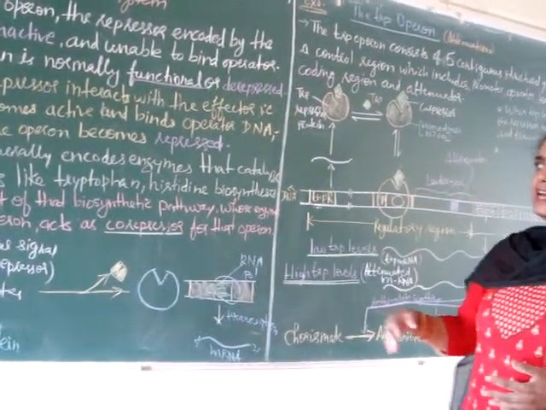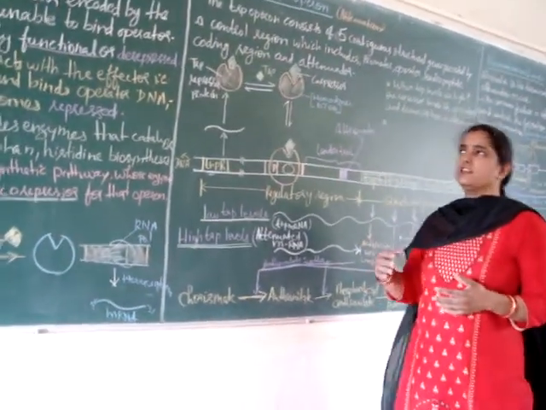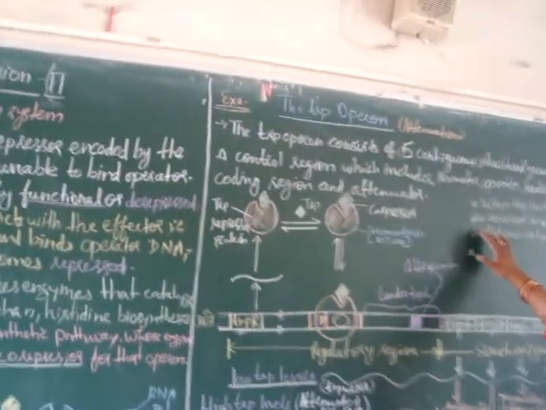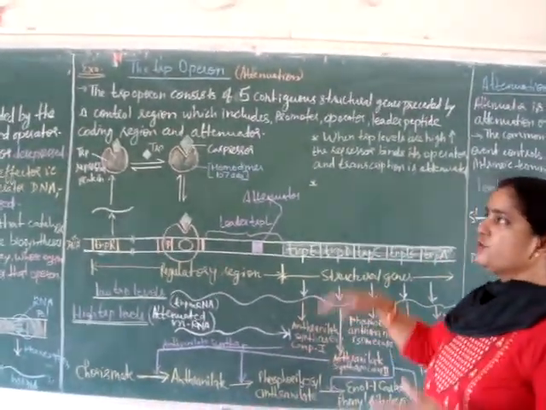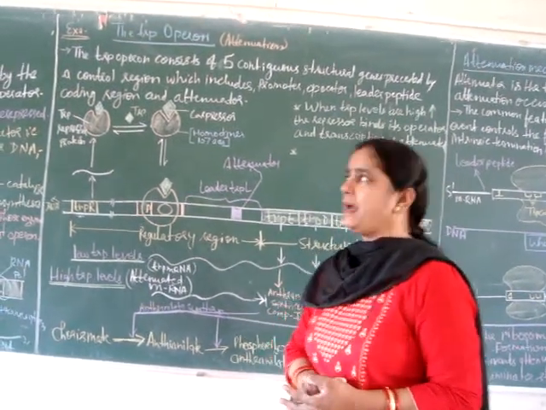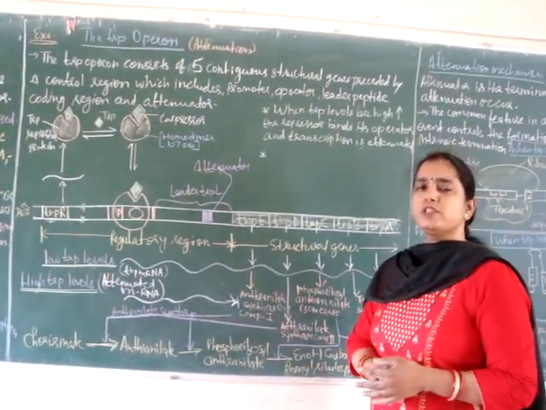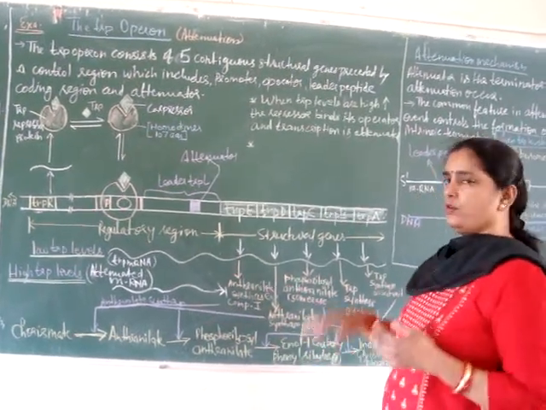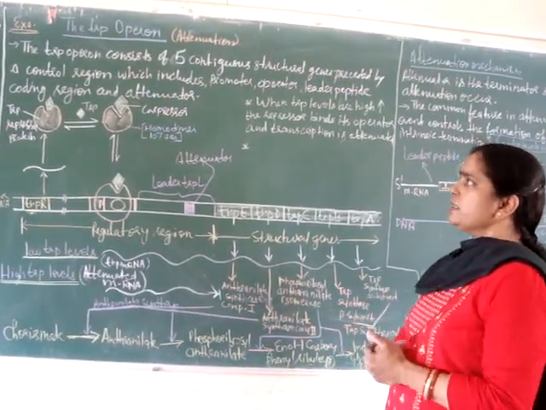Such a regulation system is present in the trp operon, and the trp operon is under the control of a repressible system. This trp operon is present in bacterial cells and is responsible for the biosynthesis of tryptophan from chorismate. Chorismate is converted into tryptophan.